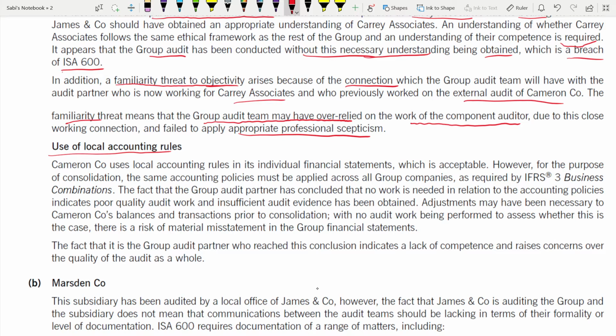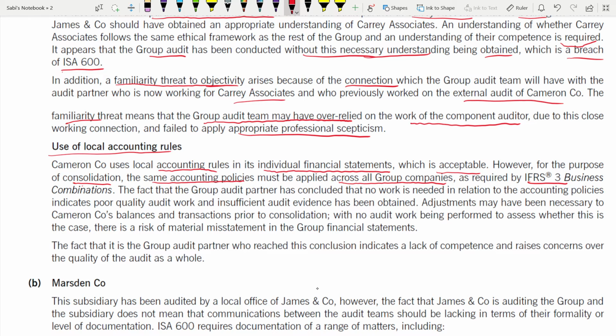Cameron uses local accounting rules in his individual financial statements, which is acceptable. In the individual financial statements, they can use any accounting rules. That is acceptable. However, for the purpose of consolidation, the same accounting policies must be applied across all group companies. There you cannot say I'm going to follow my rule and the group is going to follow their rule. No. All have to follow the same accounting policies. And this is required by which standard? In IFRS 3.